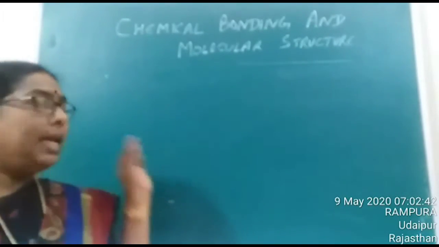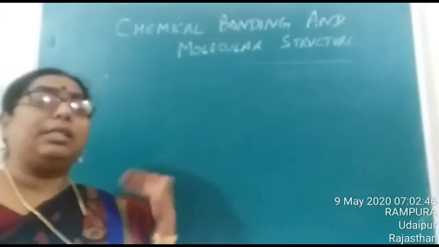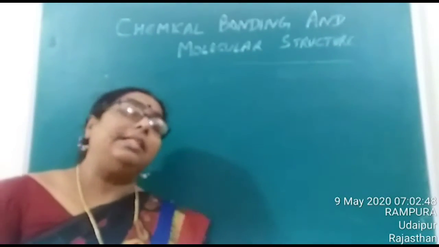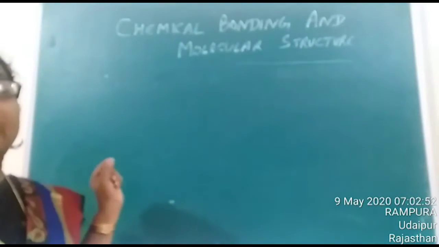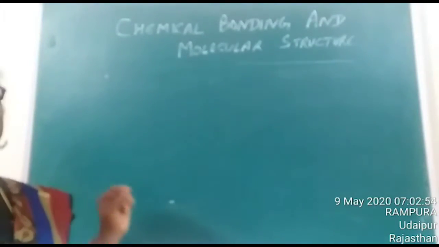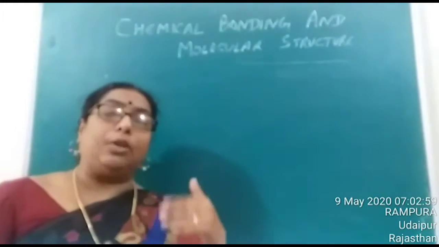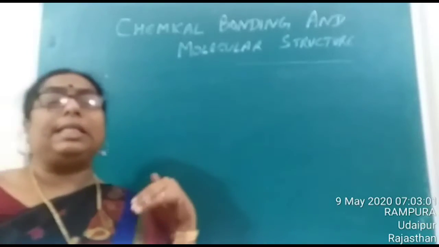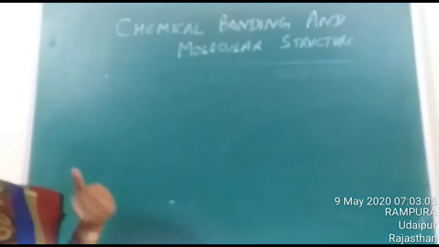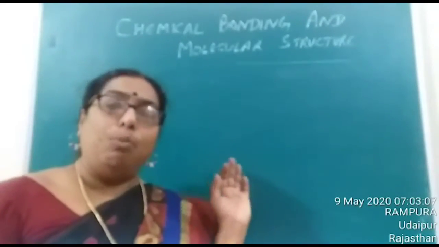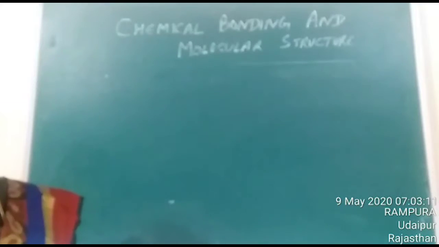Is it clear, children? In addition to this, in this chapter we have to search for certain answers also. The first one is why do these atoms combine together, or why do those atoms participate in this particular bonding, or what is the structure of these molecules, or what are the forces which are responsible for holding these molecules. All these things we have to learn in this particular chapter.